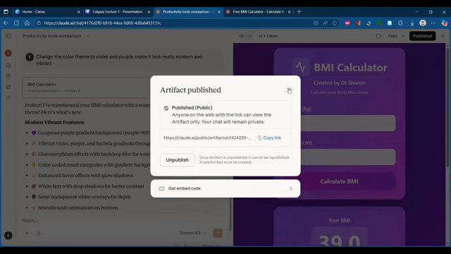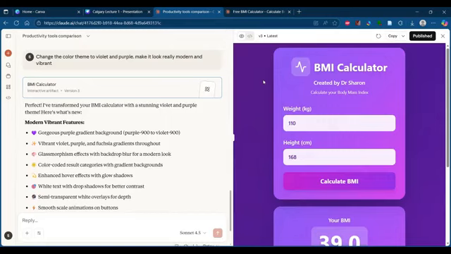Okay, so that's the idea of creating a BMI calculator. It's a very simple one, right? And obviously, when you share something, after some time you may feel there were some errors in this, or you want to make some modifications. So you can do all the modifications here, and whatever change is done to the original one will be preserved within the link.